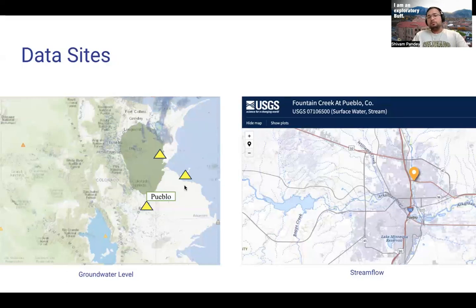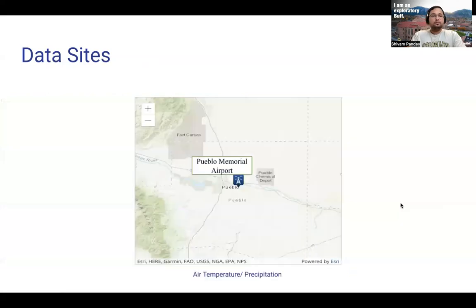Okay, so let's look at the actual locations where we got the different data. Starting with groundwater level, these are the three active wells that are inside Colorado, which give readings of groundwater level at different instances. And this is the one that's located in Pueblo that was used in this project to fetch groundwater level. And for stream flow data, that is nothing but daily discharge data, we are using the Fountain Creek site available in Pueblo. And for air temperature and precipitation, we use the Pueblo Memorial Airport site that's in Pueblo County. And for soil moisture and temperature, we filtered the USCRN website for latitude and longitude, specifically for Pueblo County.